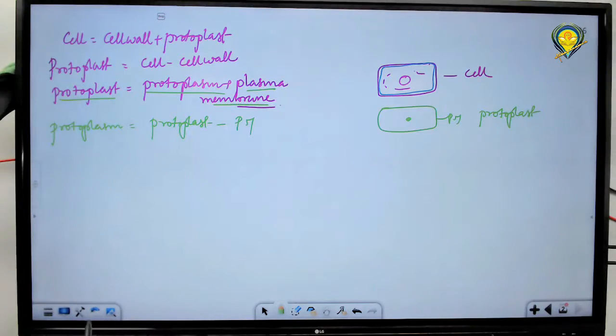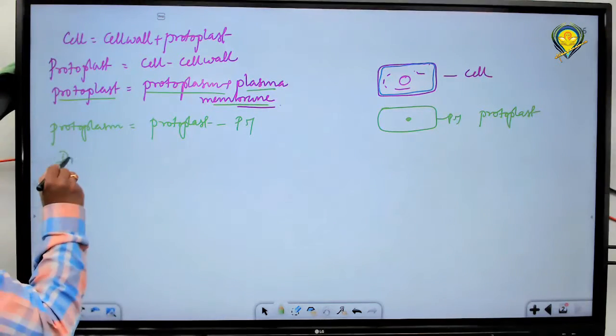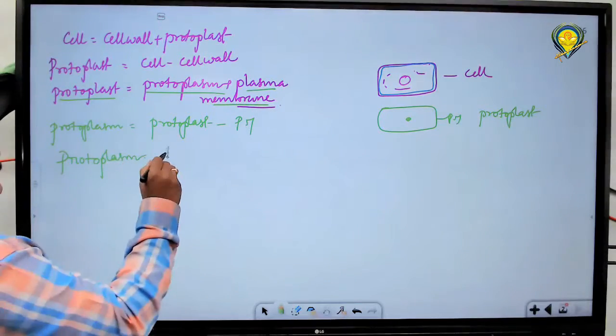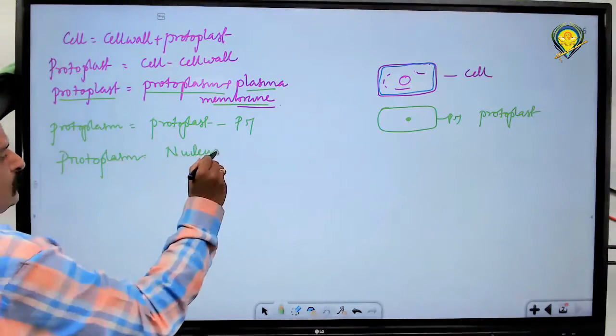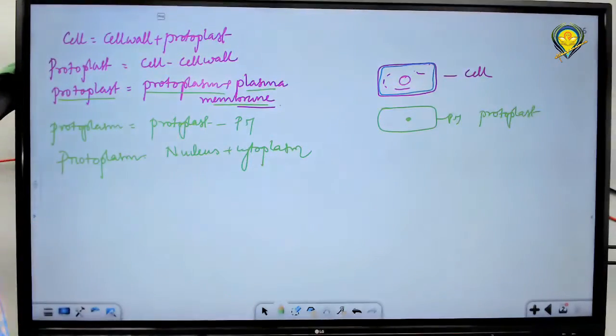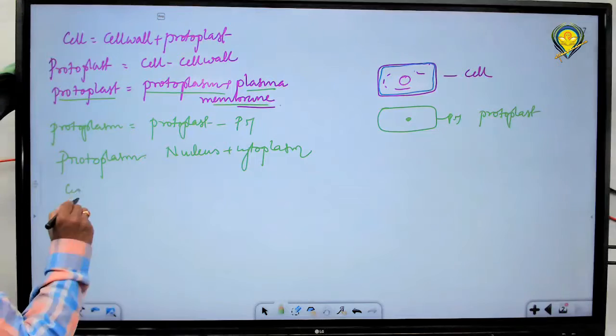Okay. What is protoplasm? Protoplasm is nucleus plus cytoplasm. Nucleus plus a cytoplasm together called as a protoplasm. And when you remove the nucleus, then you can call it as a cytoplasm. When you place a nucleus in cytoplasm, the whole structure is called as a protoplasm. Next, coming on to what is cytoplasm?